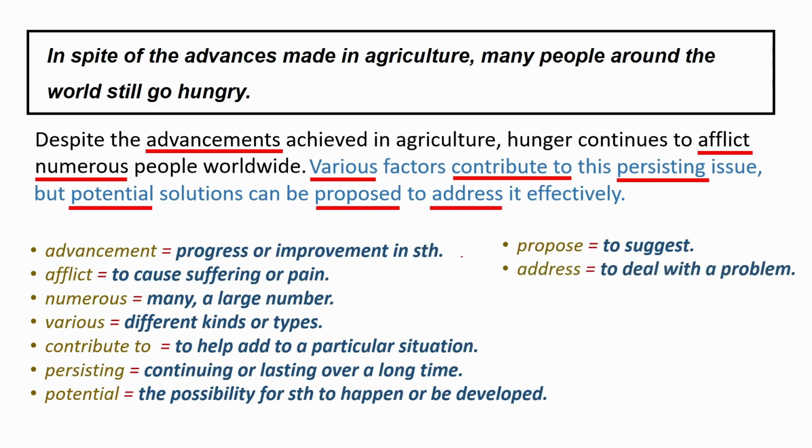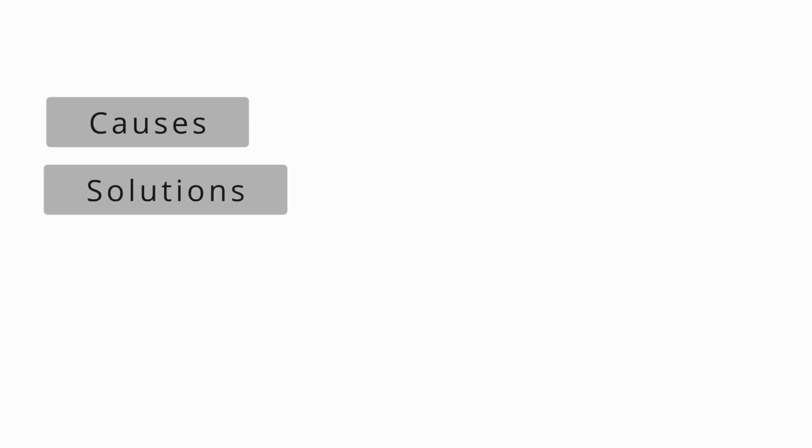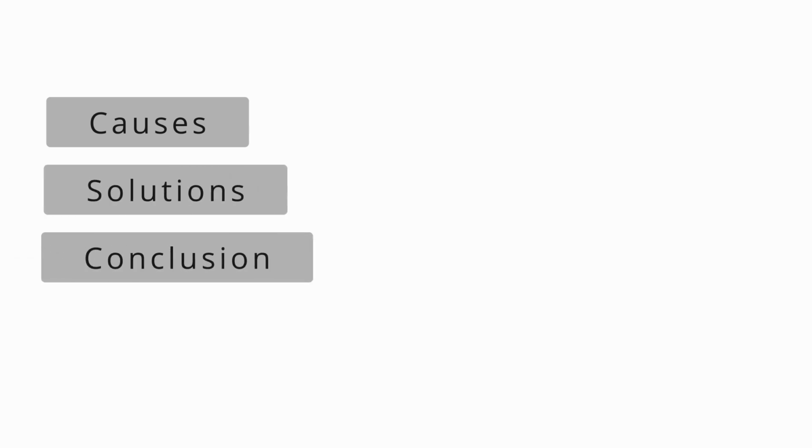I could add a sentence like this essay will do this and do that, but I prefer a sentence like this for cause and solution or problem solution essays. So in my first body paragraph, I will cover the causes, and in the second one, I will cover the solutions, and in my conclusion, I will summarize all the main points.